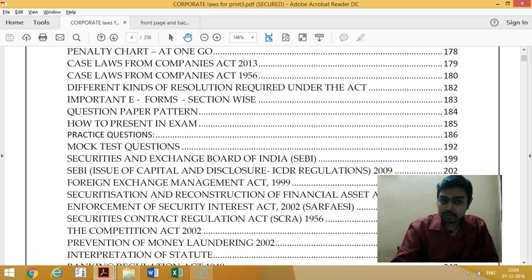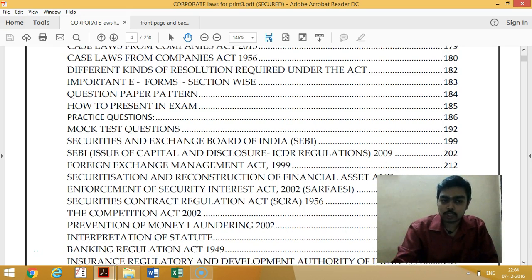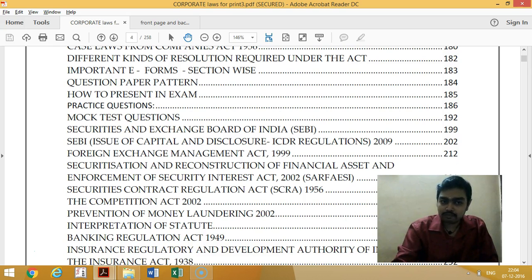I have given many practice questions, chapter wise, and 4 mock tests. Other academies sell mock question papers, around 100 rupees per paper. I have given them free of cost.